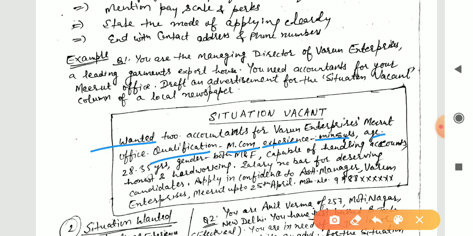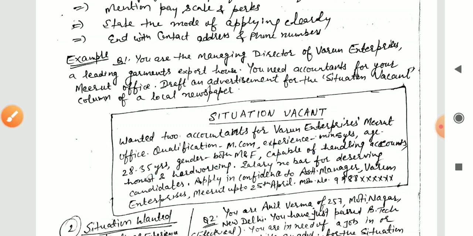Age, then also dash. By putting commas, you will have to give the quality of the particular job or the name of the post. After that, gender, both male and female. If only males are required, then say only males or only females. Also you can write some special qualities, like capable of handling accounts freely, or honest and hardworking. Or any other computer diploma or special qualification if it is required, you can also mention them.